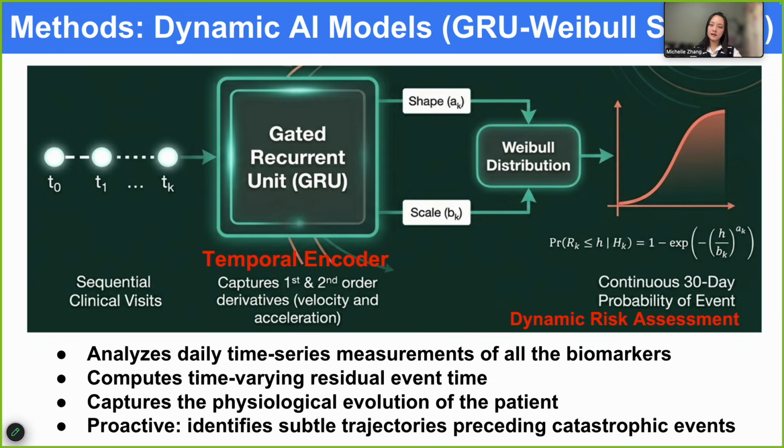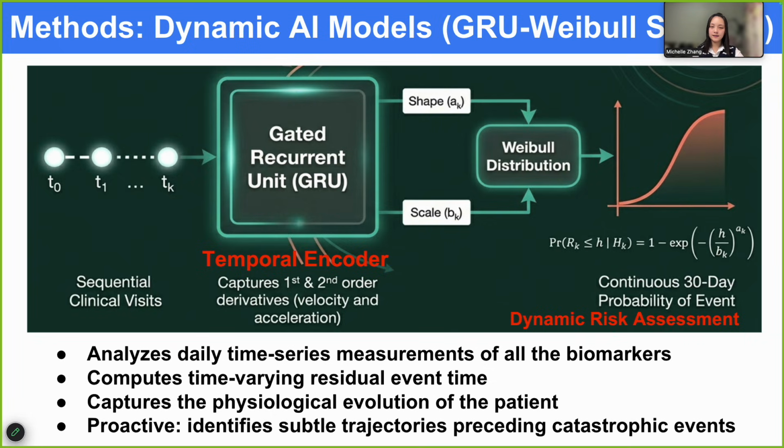So this model uses a recurrent neural network with a survival model. The recurrent part is a gated recurrent unit, or a GRU. A GRU is designed for sequence data. It reads patients' clinical history step by step, so that each new visit is interpreted in the context of earlier visits. That matters because the question here is not only what is the lab value today? It is also how did the patient get here? And is the trajectory becoming unstable? The survival part is a Weibull model.